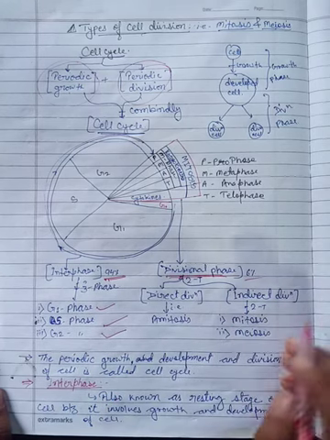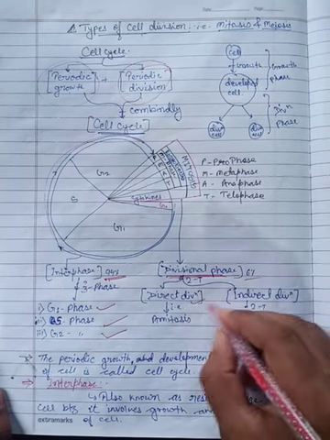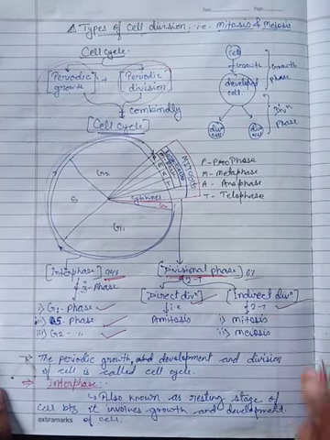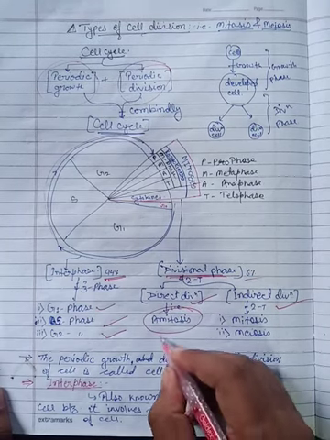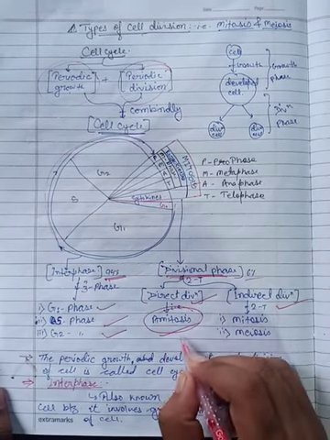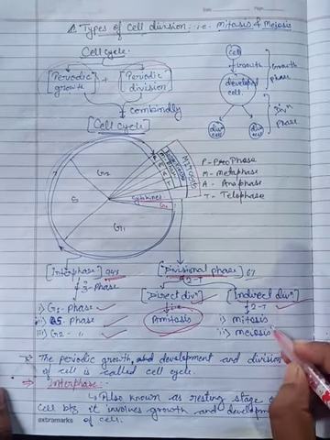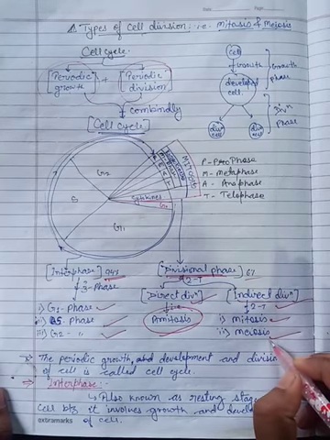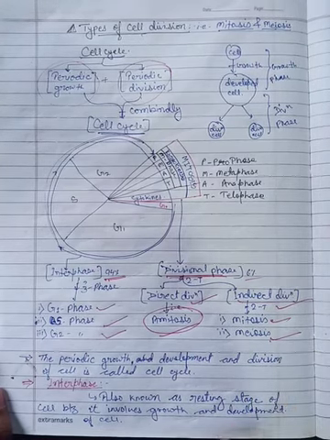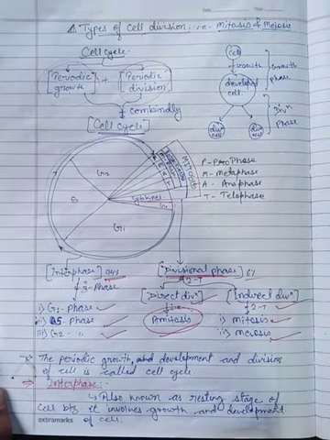Whereas the divisional phase also has two types. The first one is direct division and the second one is indirect division. The direct division means amitosis, which is not in your syllabus, but we will discuss it here right now. And the indirect division is mitosis and meiosis, which is most important for your syllabus. So each and every point we will discuss in detail.